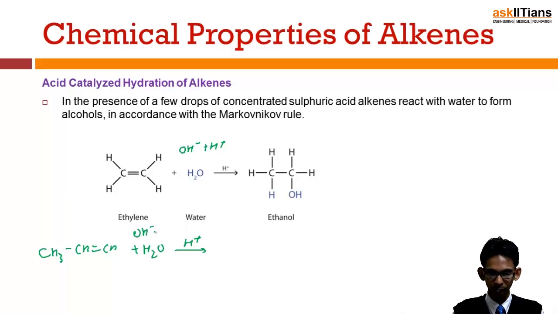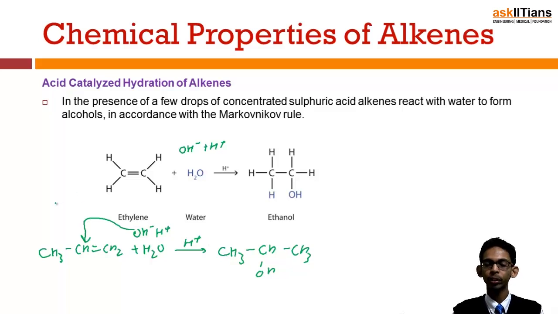That means the negative part will go to that carbon which has the lesser number of hydrogen atoms. So it will go to this carbon and form CH3 CH OH CH3. That means a secondary alcohol is formed.